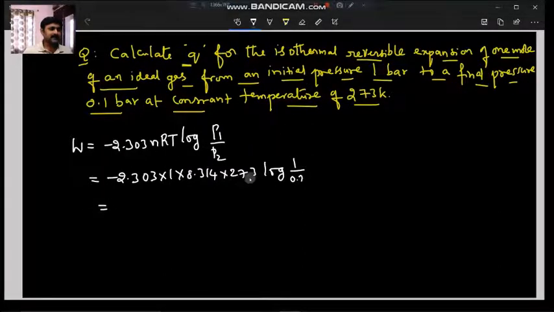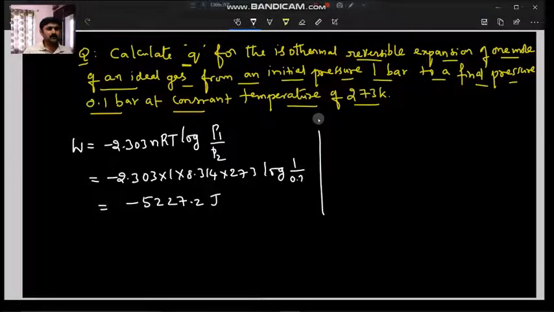After simplification you get 5227.2 joules after calculation.